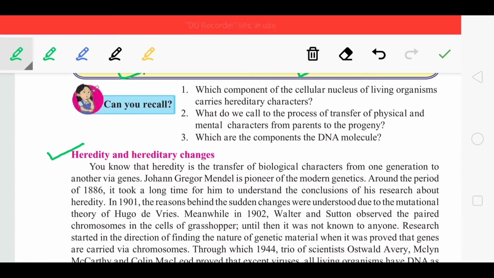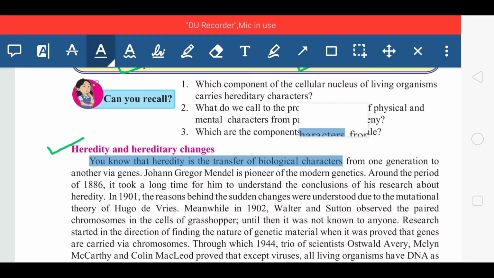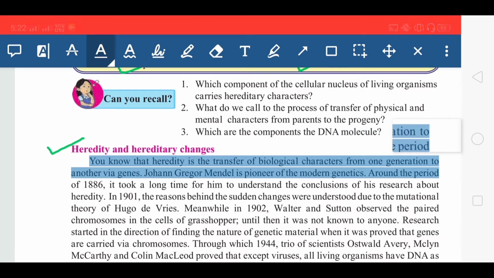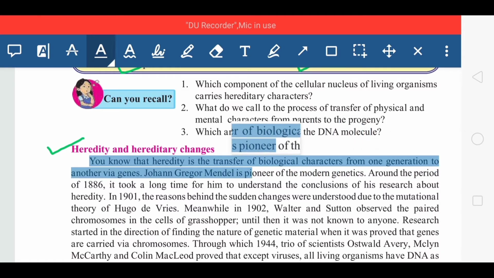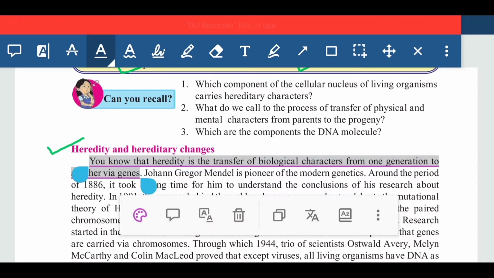This is the definition of heredity. So here you can underline: heredity is a transfer of biological character from one generation to another via gene.